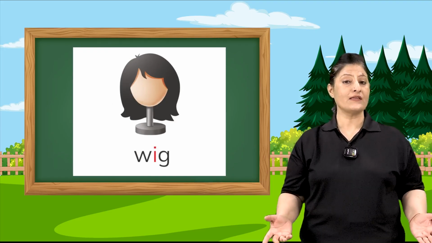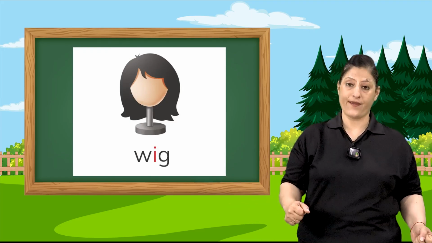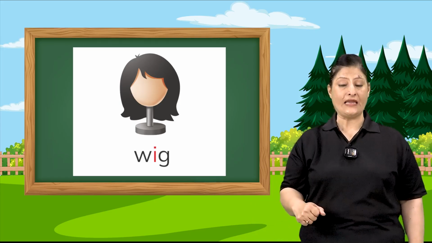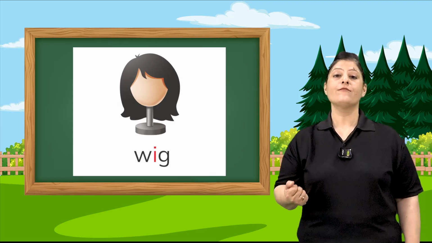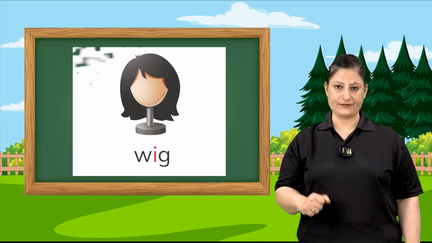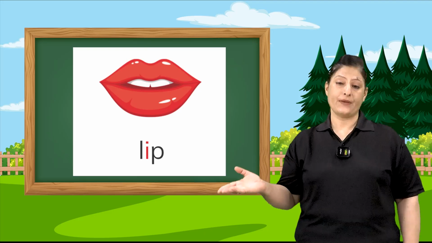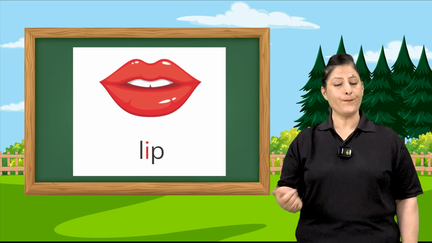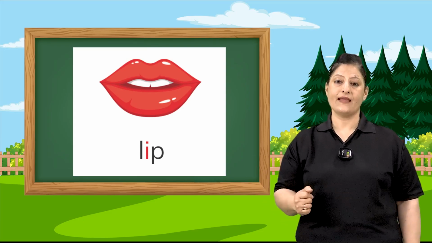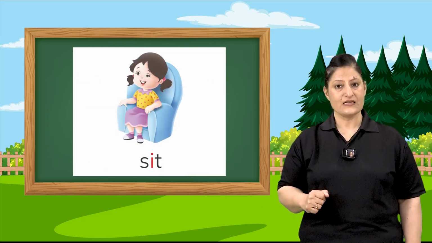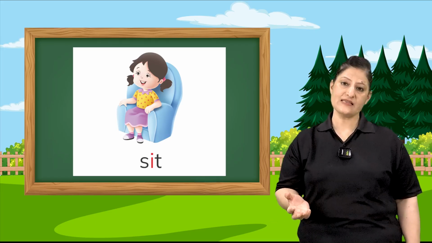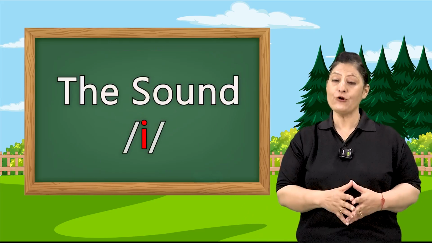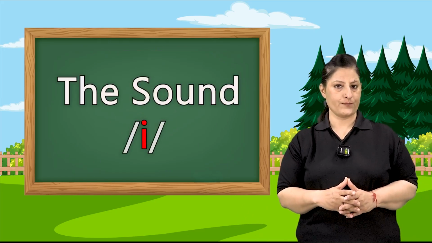Wigs are artificial hair. W-I-G. Wig. The next picture is of lip. L-I-P. Lip. Then comes sit. S-I-T. Sit. Now we have read a few I sound words.